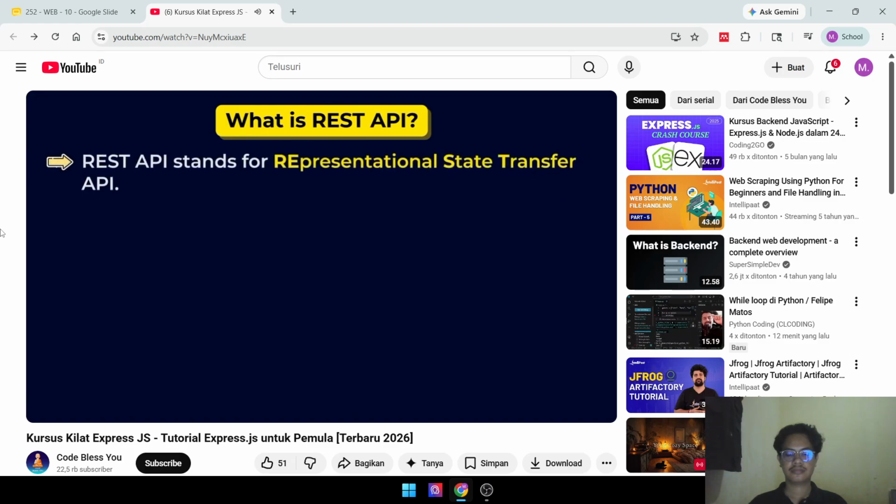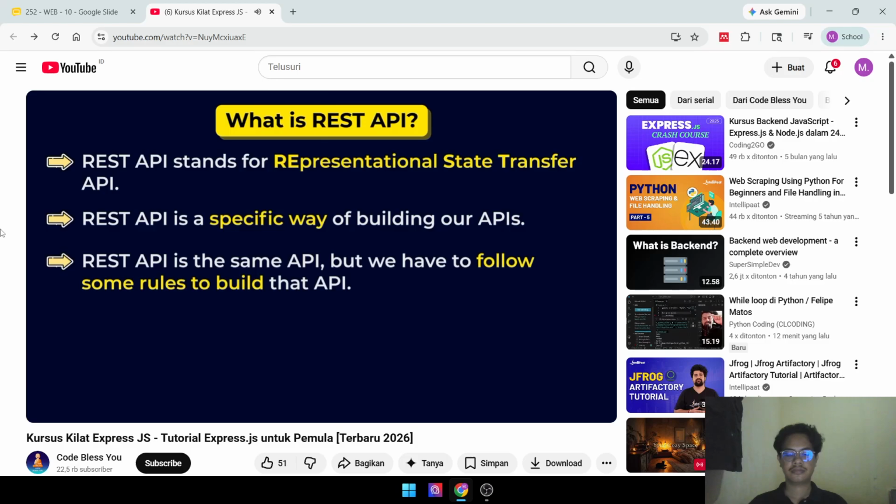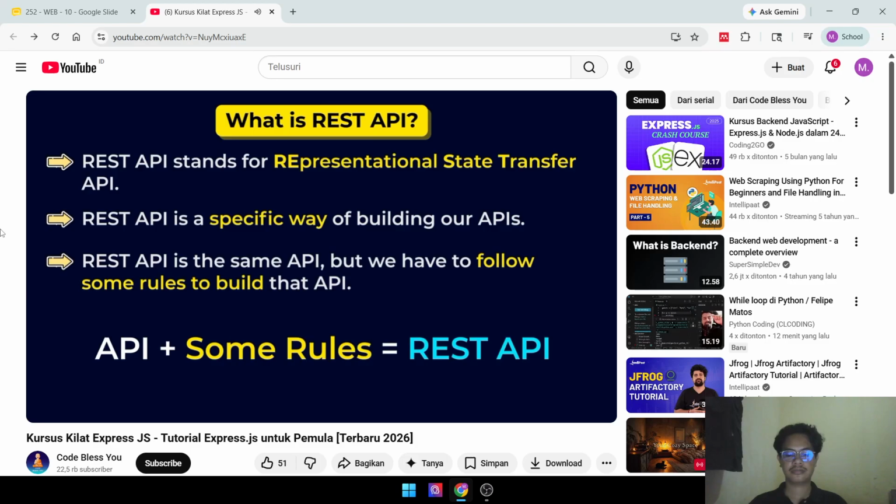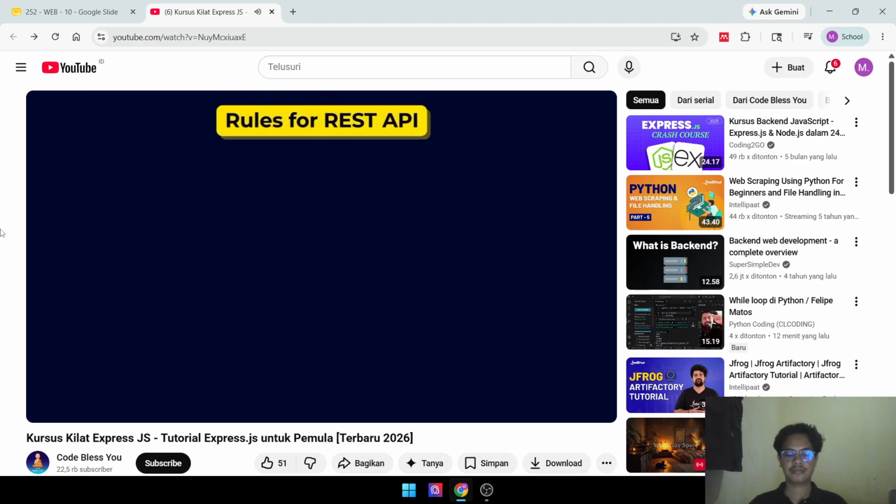So REST API stands for Representational State Transfer API. REST API is a specific way of building our simple APIs. Don't worry about its name, it's very simple. So REST API is the same API, but we have to follow some rules to build that API. If we follow some rules, that simple API becomes a REST API. Now let's see some rules which we have to follow to make a REST API.